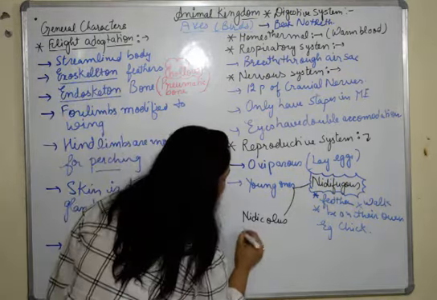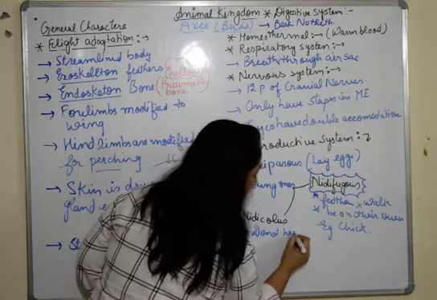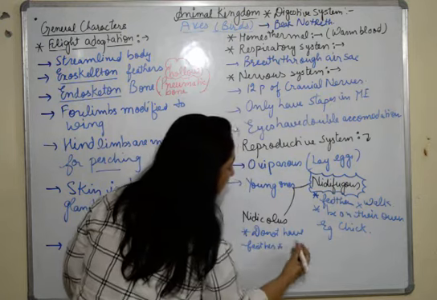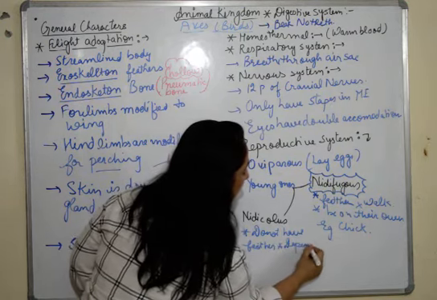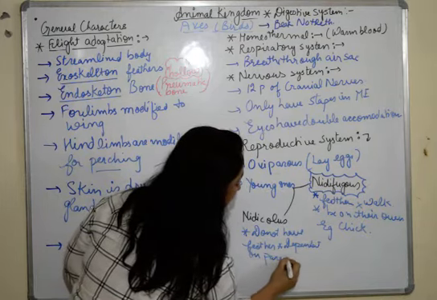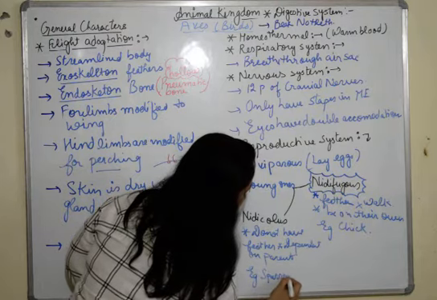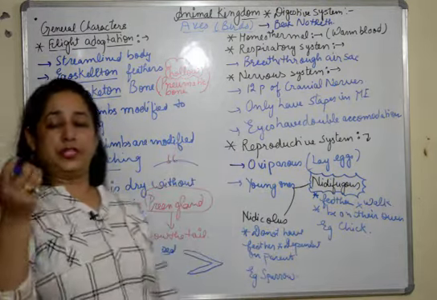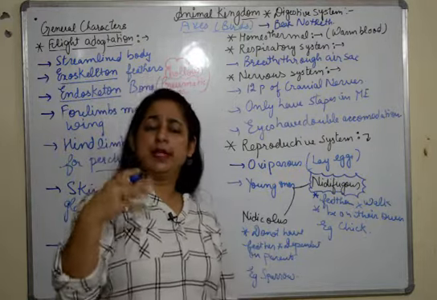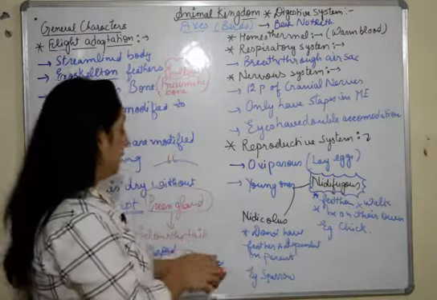Whereas nidicolous are the ones which do not have feathers, or you can say, I'll just write in one line, dependent. They are dependent on parents. Example is sparrow. If you happen to see a chick of a sparrow, you will see that it's naked and skinny for some time, then the feathers start appearing. So this is something which is there.